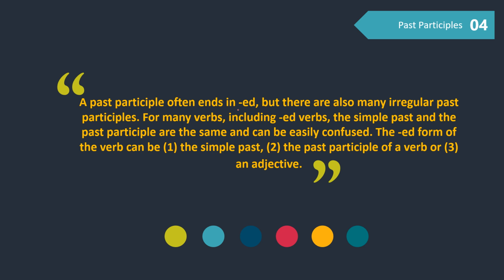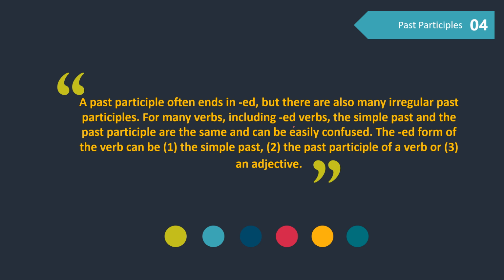About irregular past participles, like written is the verb 3 of write, seen is the verb 3 of see, said is the verb 3 of say, read is the verb 3 of read, eaten is the verb 3 of eat. Those are irregular past participles.